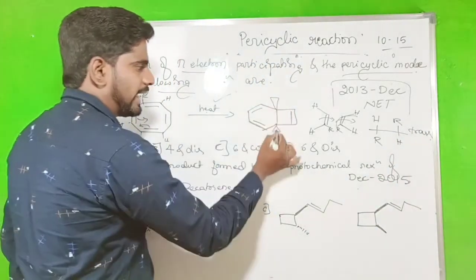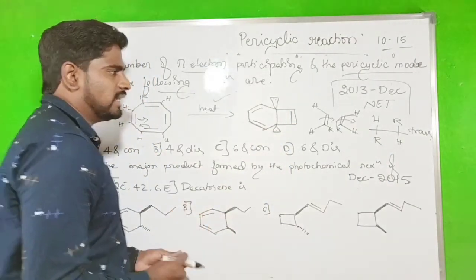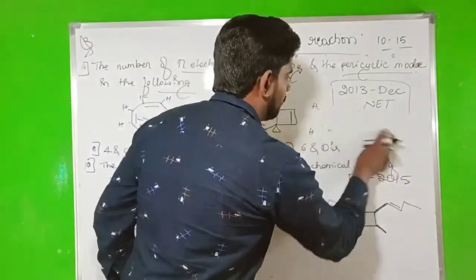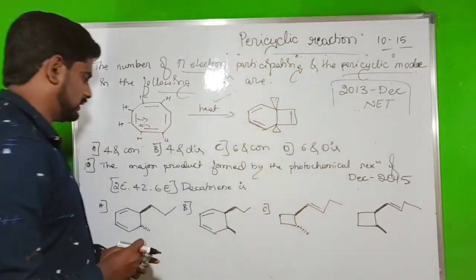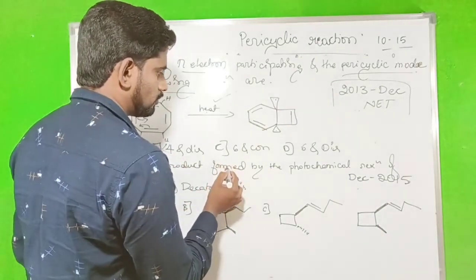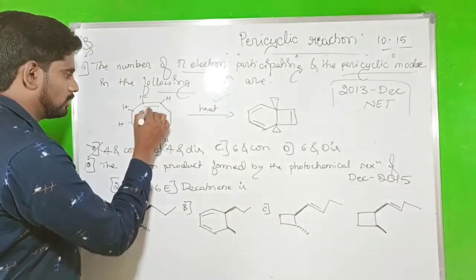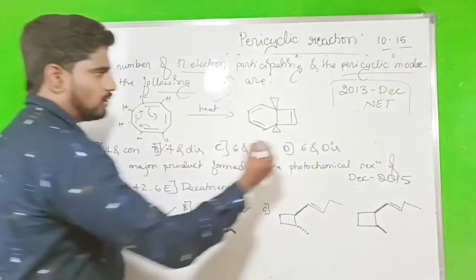Both are in the same plane, above the plane. So that's the cis form, whereas the other is the trans form. That's why the 4 pi electron won't participate. Okay, so now go to the 6 pi electron.